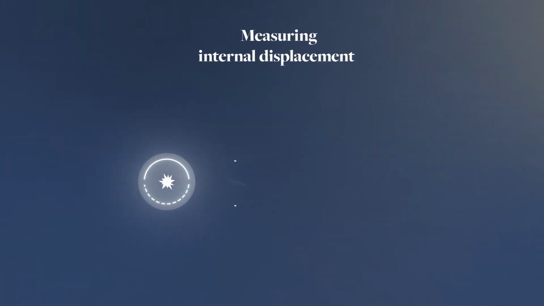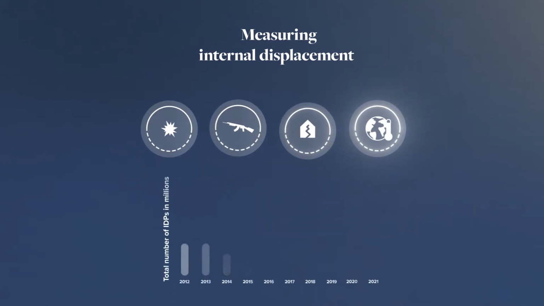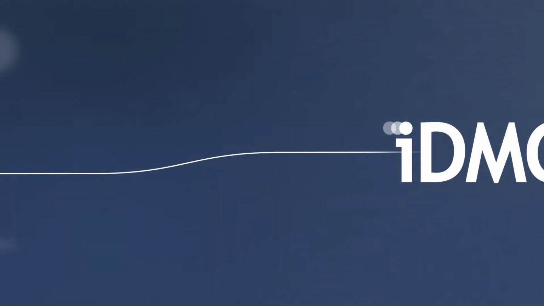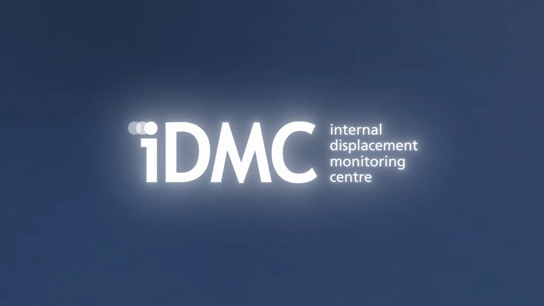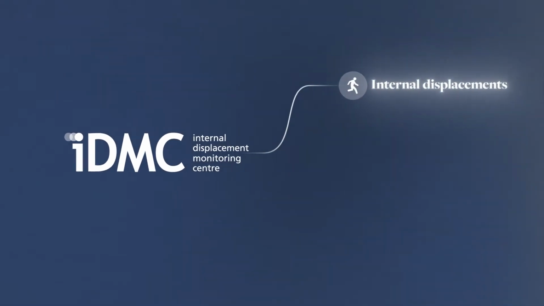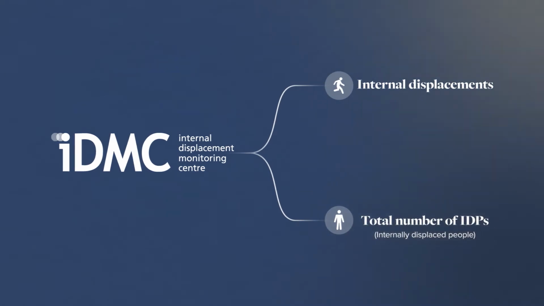Internal displacement, whether due to conflict, violence, disasters or the effects of climate change, is a growing global problem. To provide thorough information to decision makers, IDMC uses two main metrics: the number of internal displacements or movements and the total number of internally displaced people, or IDPs.